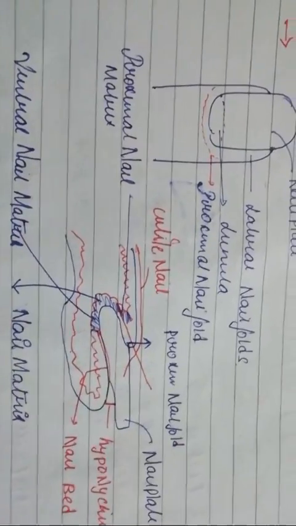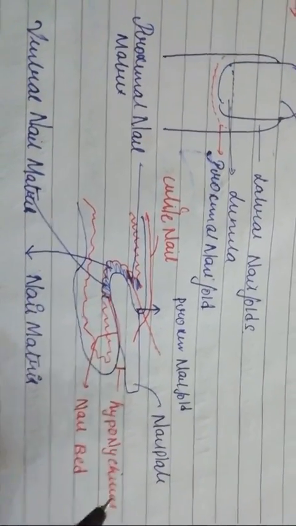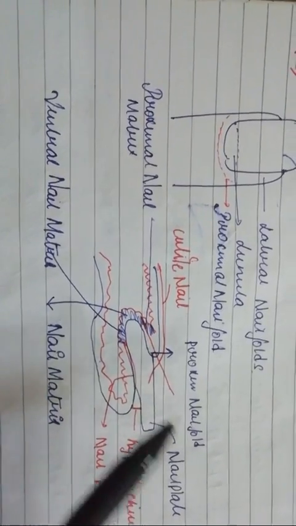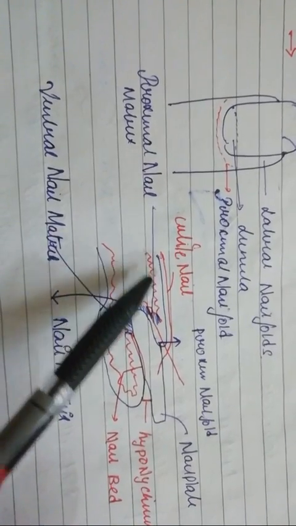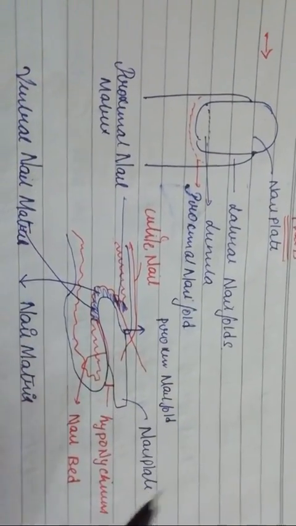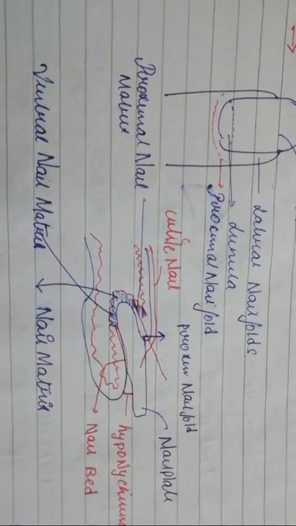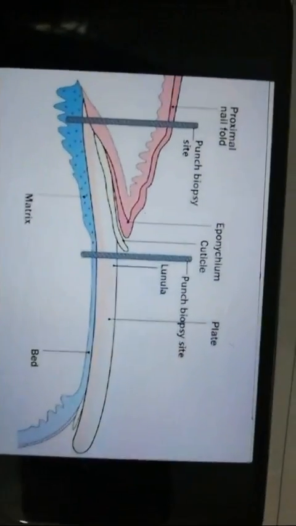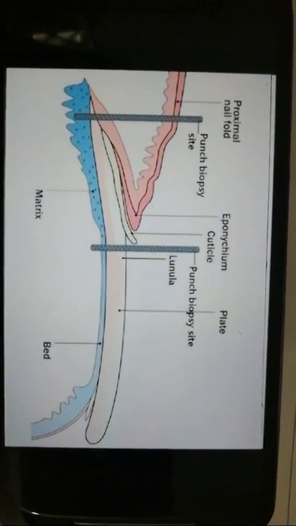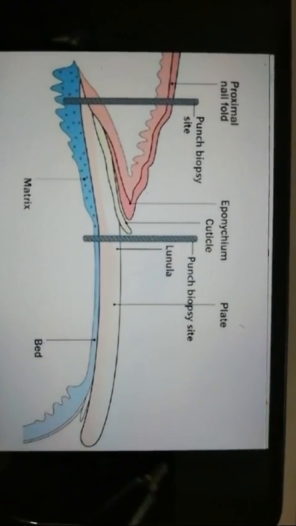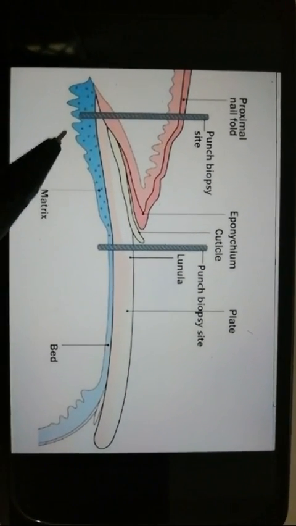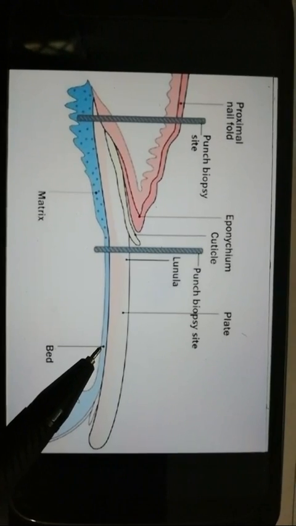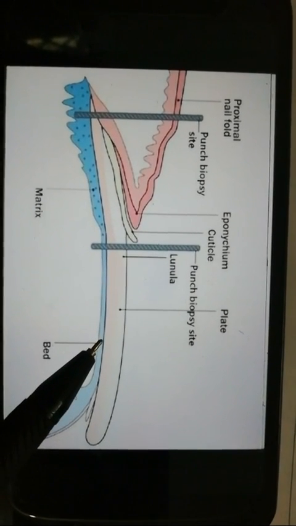So it's written that we have structures like nail plate, nail blade, nail bed, and you have a nail matrix. And it's also written that you have a proximal nail matrix and all this. So let us understand this diagram here. For that, I have to take the section, or you have to view from the lateral aspect of finger. So when you look at this, this is the lateral aspect of finger. And the first thing written in our notes, this is a nail plate, right? This is nail plate. And we should also understand that this is nail bed, because below the nail you have the bed.